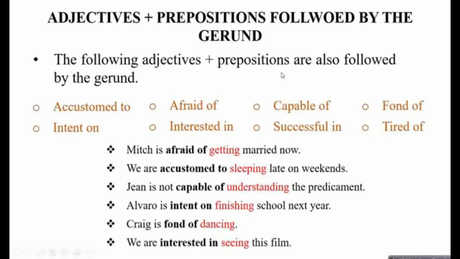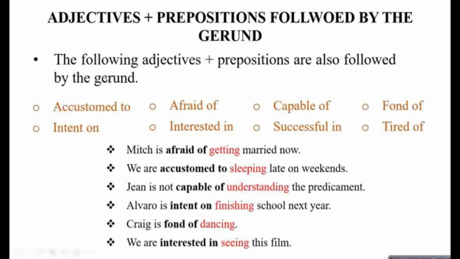It includes accustomed to. This is an adjective followed by a to, which is a preposition. Afraid of, again adjective followed by preposition. Capable of is again adjective followed by preposition. Fond of, intent on, interested in, successful in, tired of. So kindly stop your video, pause your video here और इन adjective preposition को list कर लें. इनके बाद आने वाला verb must be again in the gerund form.